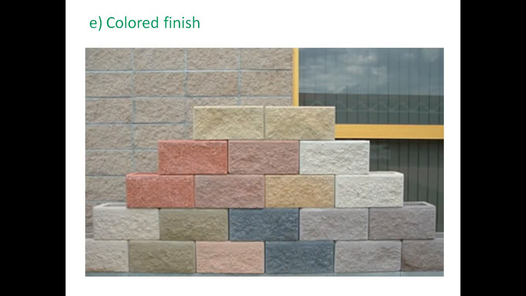Next is colored finish. Here you can see in this image different concrete blocks are kept on one another. Different courses are there: first, second, third, fourth and fifth course. In all the courses you can see different colors, so it gives a different elegance to the eyes. By using different colors of concrete blocks you can construct a wall to give a look to the building, again as per the requirement of the building. So this is about the colored finish blocks. Different colors of concrete blocks are there.